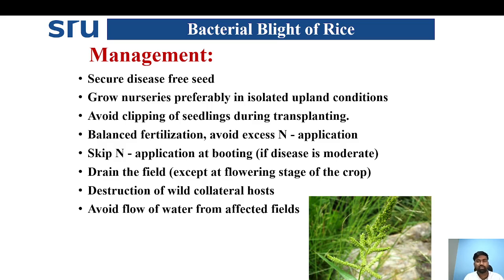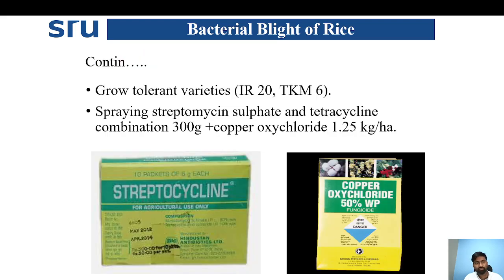Coming to management of bacterial blight of rice, we can use disease-free seeds for sowing and grow nurseries preferably in isolated upland conditions. Avoid clipping of seedlings during transplanting, use balanced fertilizer, avoid excessive nitrogen application, and skip nitrogen application at the boot leaf stage. Drain the field except at the flowering stage of the crop. Destroy the wild collateral hosts, as they act as collateral hosts for survival of the pathogen during off season. Avoid the flow of water from one field to another, from infected to healthy fields.